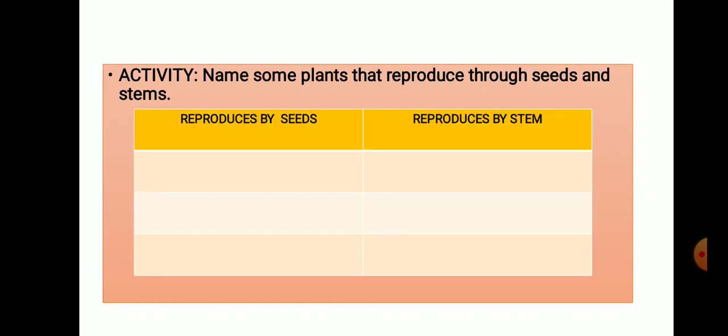The next activity is to name some plants that reproduce through seeds and stem. For example, I give you some which reproduce by seeds. They are tomato, brinjal, chili. These are examples which reproduce by seeds, and those which reproduce by stem are sugarcane and rose.